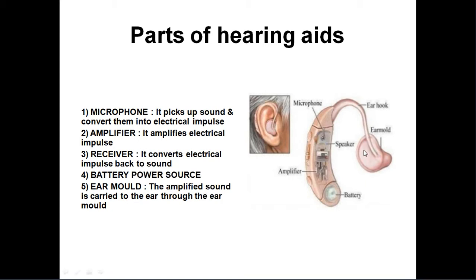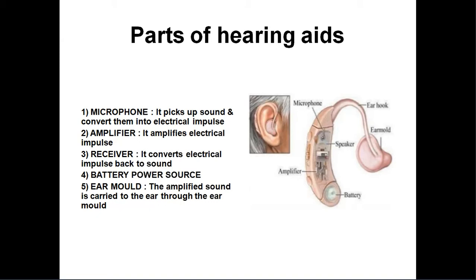This is the ear mold, which fits into the external auditory canal of the patient. Usually air conduction hearing aids have these kinds of ear molds.